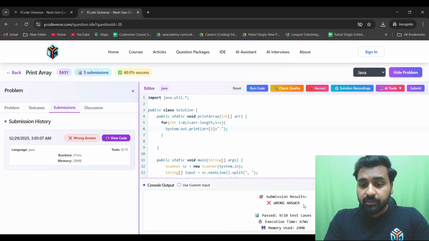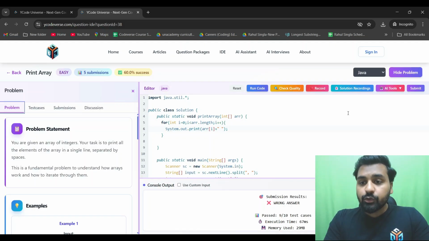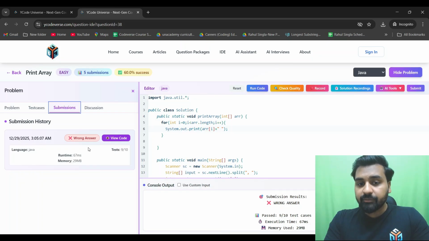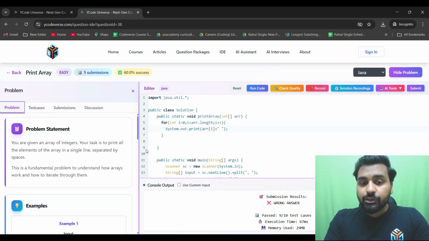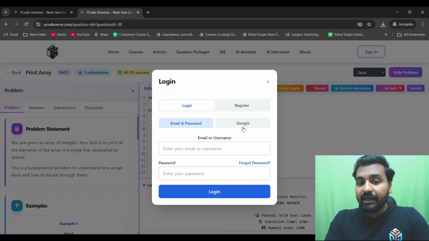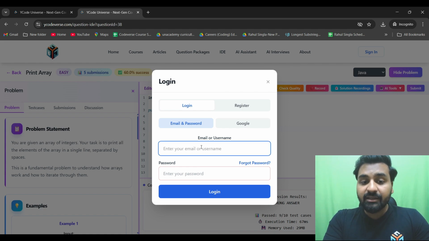There is one problem, there is one failure. Maybe there is some code that is not running fine. And also always try to solve these questions when you sign in, right? Because that way your submissions will also be there. So this way you can actually solve all your problems, and without signing in you can just go around and play with this, but always sign in and then try to do it. It will give you better results.